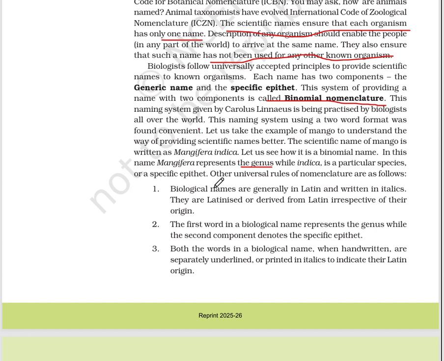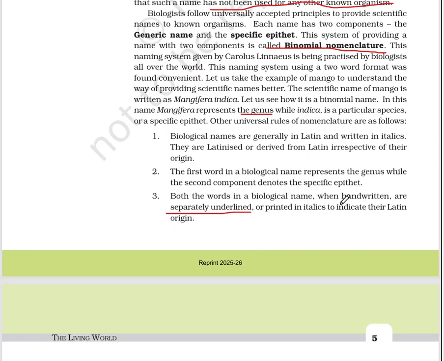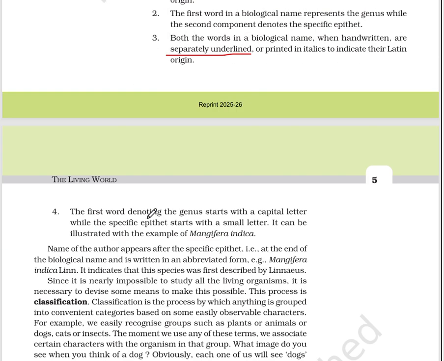Rule number one, biological names are generally in Latin and written in italics. They are Latinized or derived from Latin irrespective of their origin. Rule number two, the first word in a biological name represents the genus while the second component denotes the specific epithet. Rule number three, both the words in a biological name, when handwritten, are separately underlined, that is quite important, or printed in italics to indicate their Latin origin.